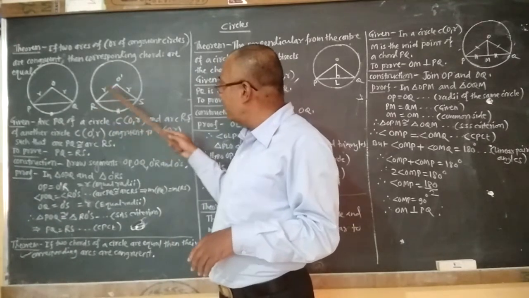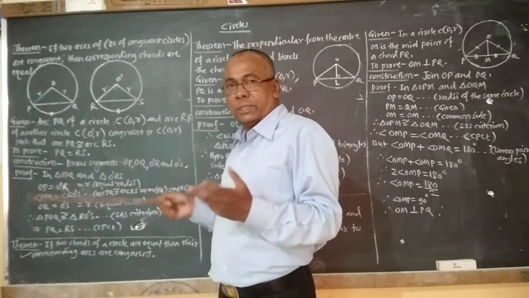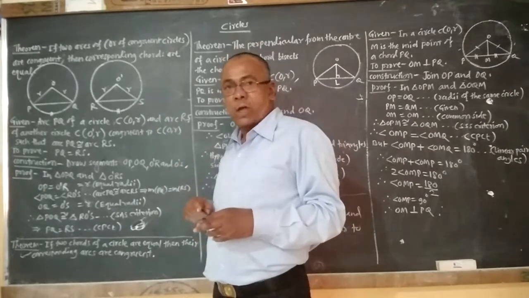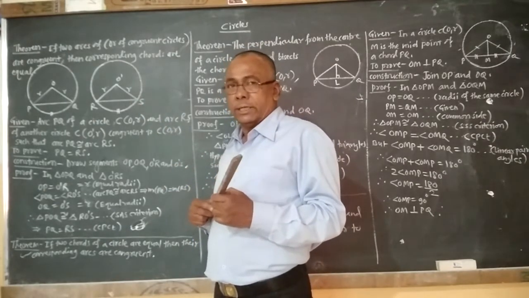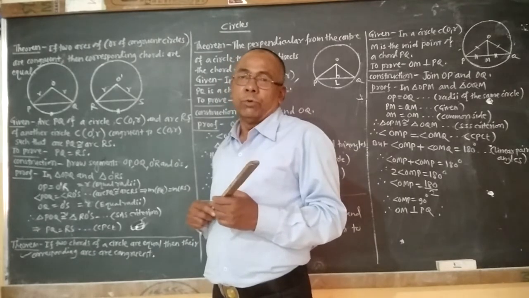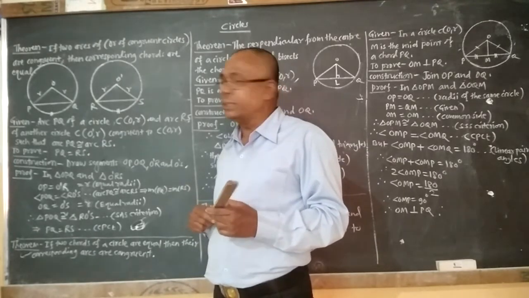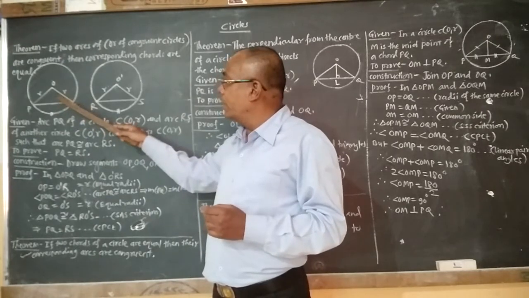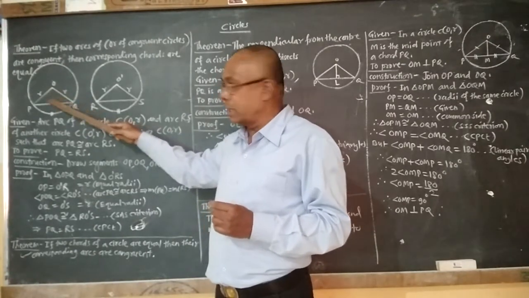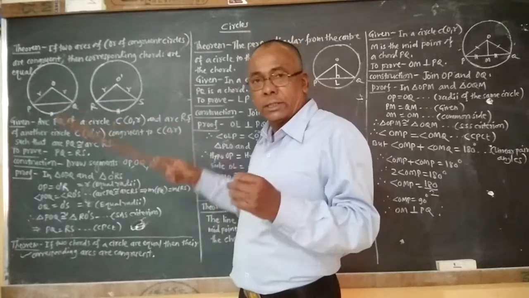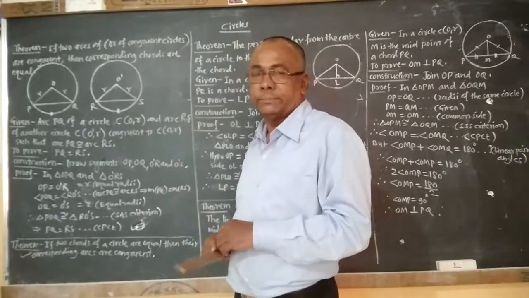Here O dash R and O dash S are also the radii of the same circle, but it is mentioned that both the circles are congruent. Since they are congruent, if the radius of one circle is R, then the radius of the other circle must be R.